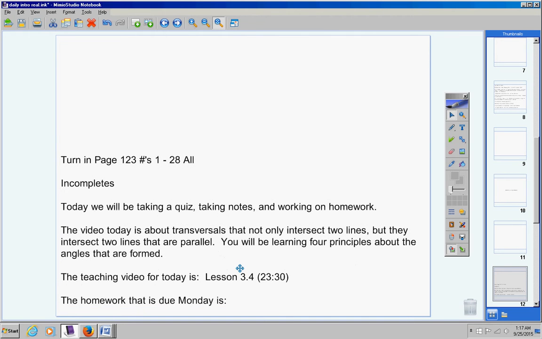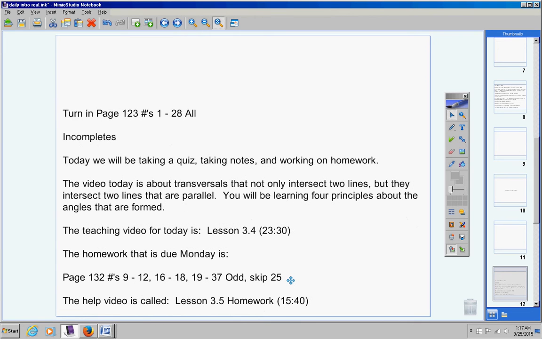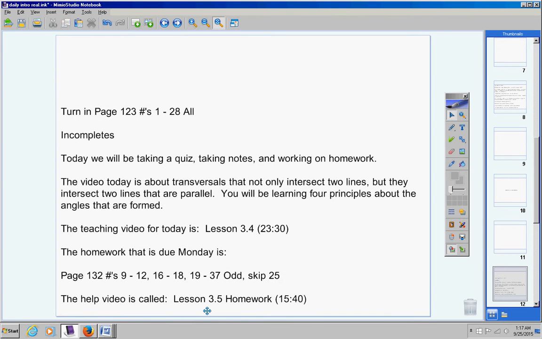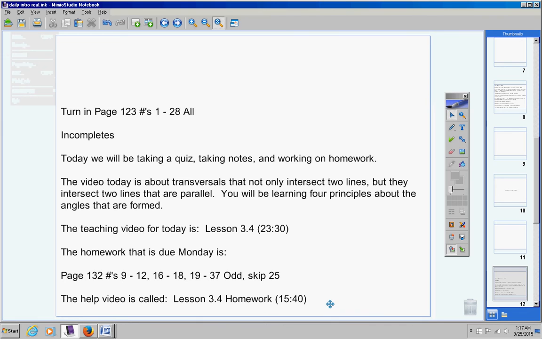The homework that is due Monday is page 132, 9 through 12, 16 through 18, 19 through 37, just the odd, and skip number 25. The help video, like usual, is lesson 3.4. That should be a 4 right there. Lesson 3.4 homework. It's about 15 minutes long.